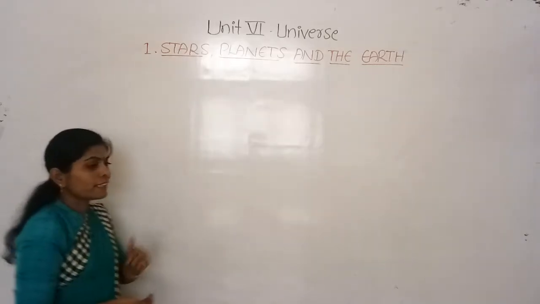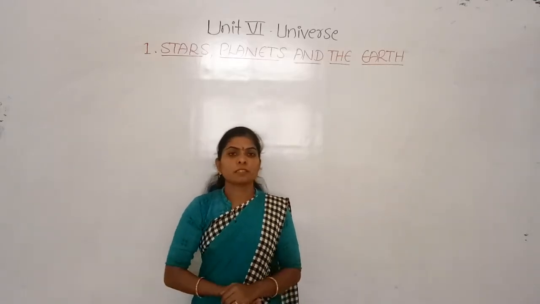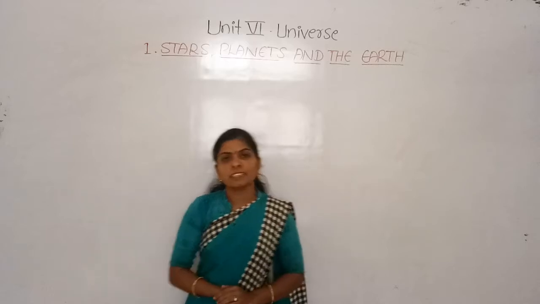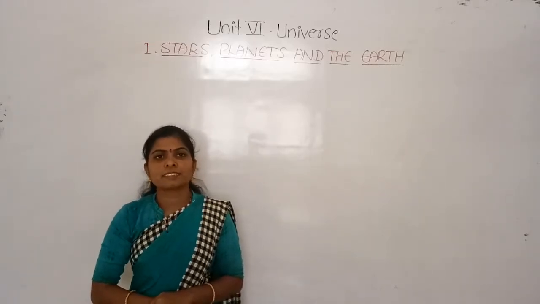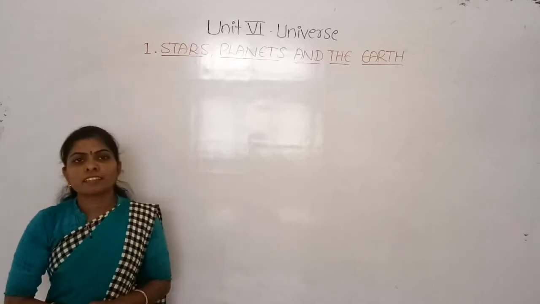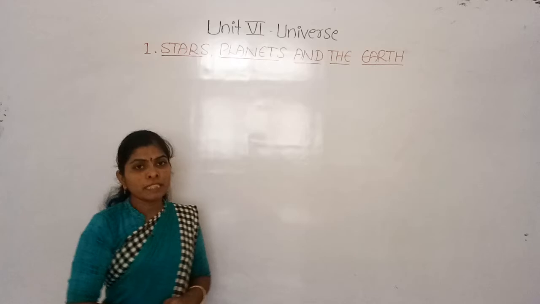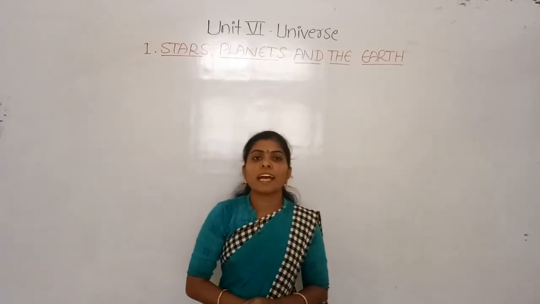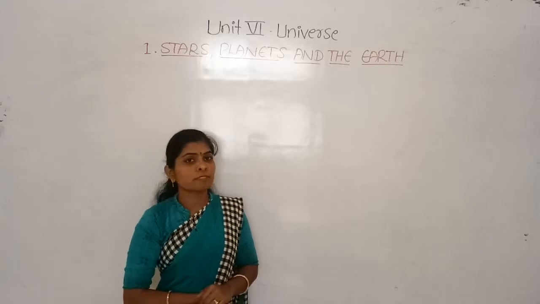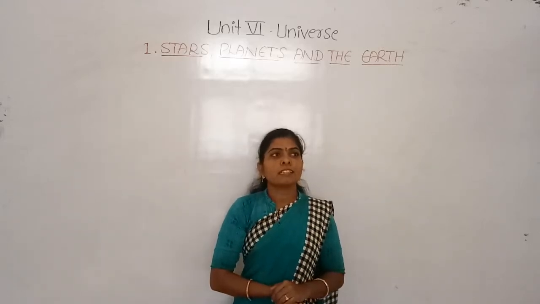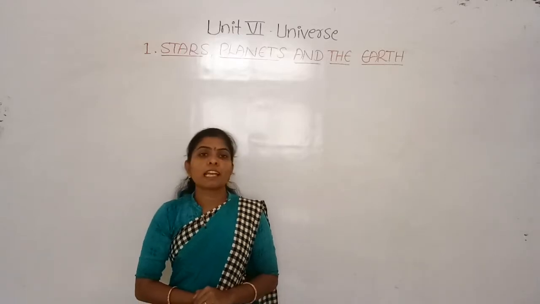In our previous classes of this chapter we have learned about the stars. What are stars? Stars are luminous heavenly bodies that emit light and heat of their own. Luminous means objects which emit their own light.